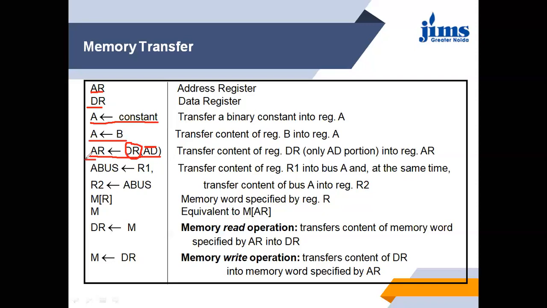These two happen simultaneously: the content of R1 to the bus and the content of the bus to R2. This is represented by memory: this puts the memory content into the data register, and this writes the content of the data register to memory.